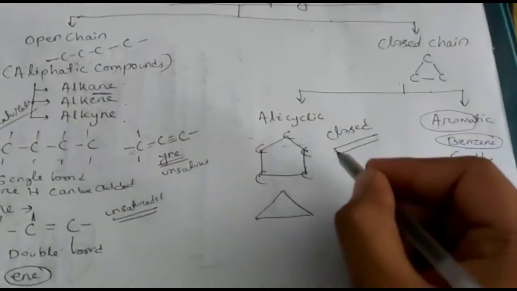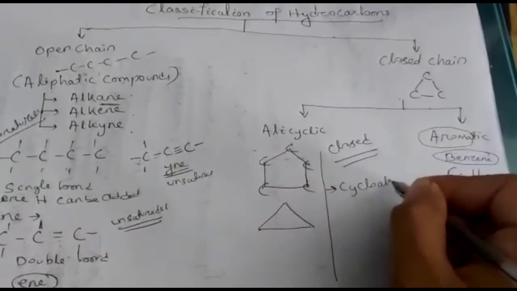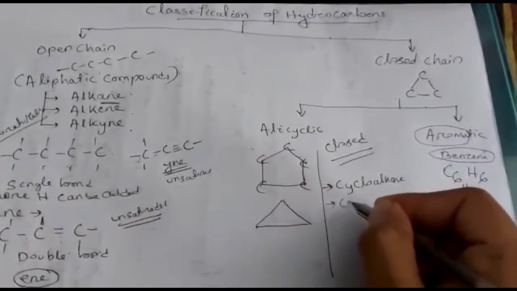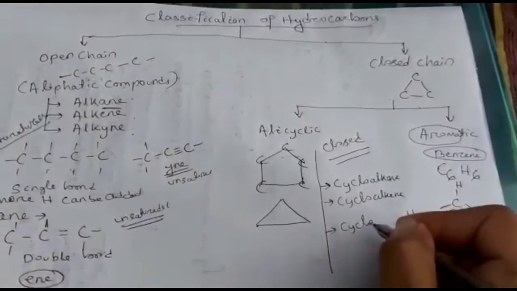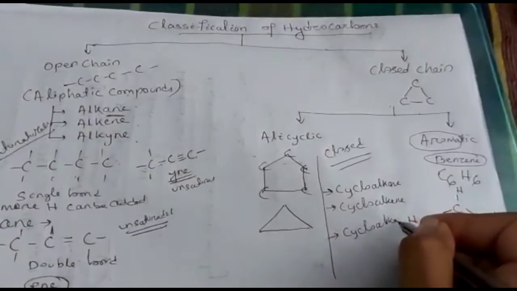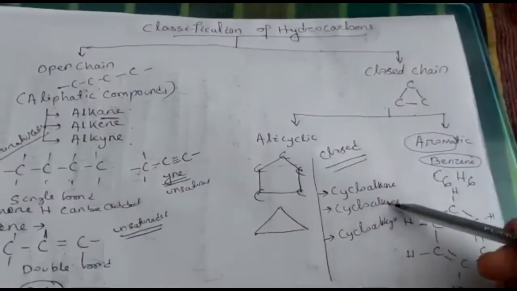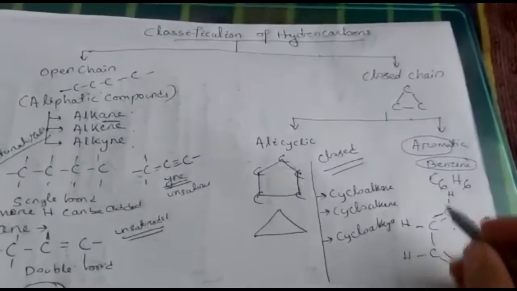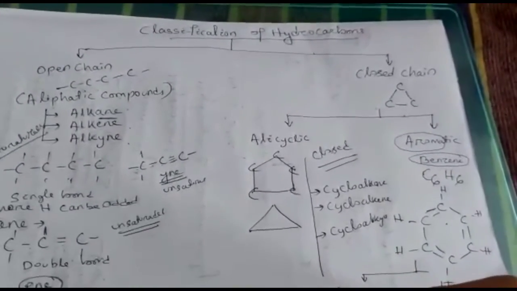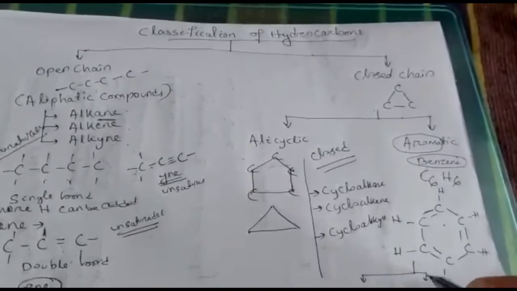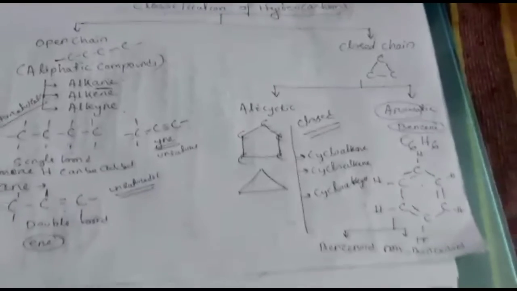You can say alicyclic is also in three types. That is cycloalkane, cycloalkene, and cycloalkyne. Cyclo like this, alkane, alkene, alkyne. In closed structure, cycloalkane, cycloalkene, and cycloalkyne. In benzene, this aromatic compound is also two types. One is benzenoid. The second one is non-benzenoid. This is the classification.